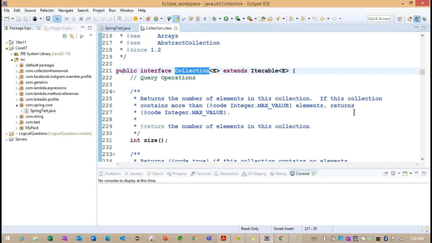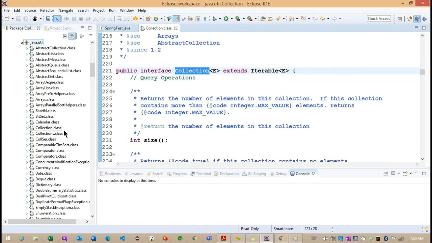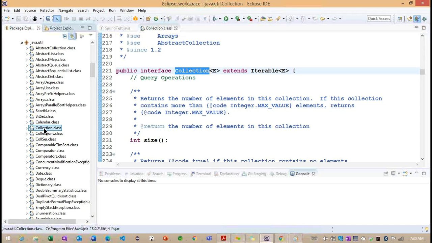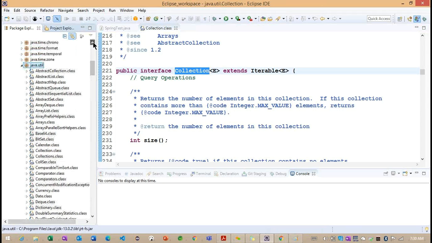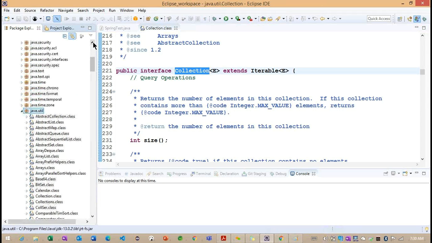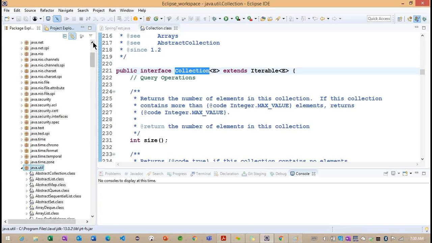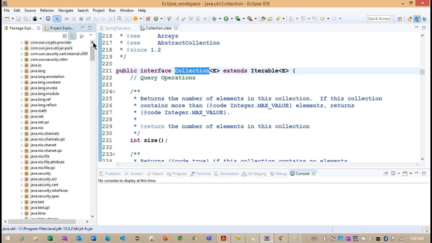Where is this collection interface coming from? It is available inside which package? java.util.